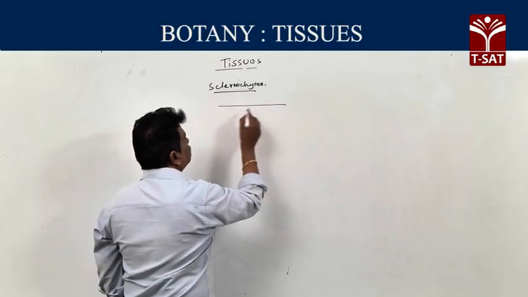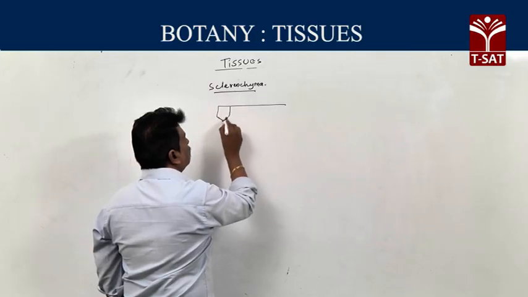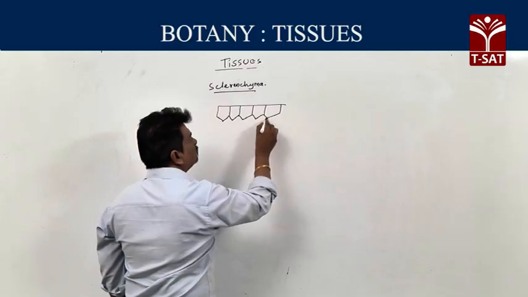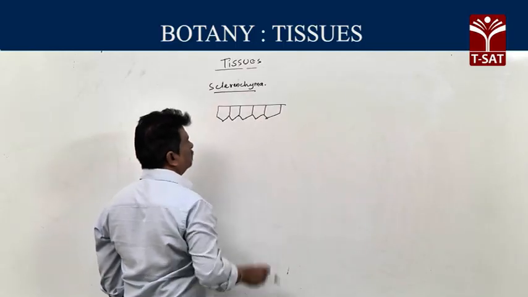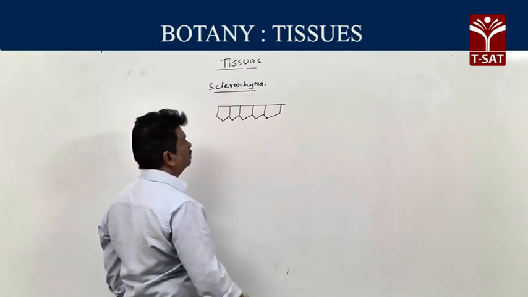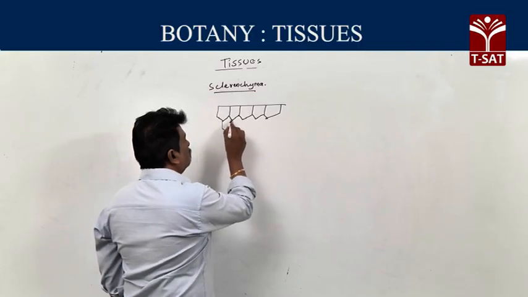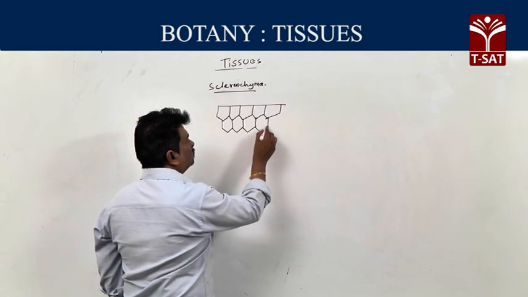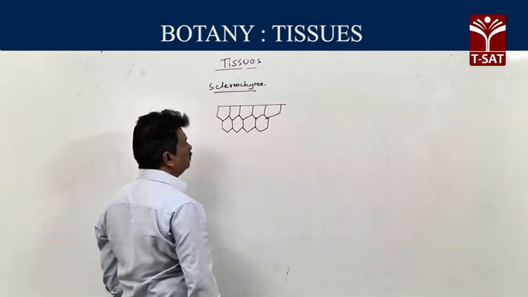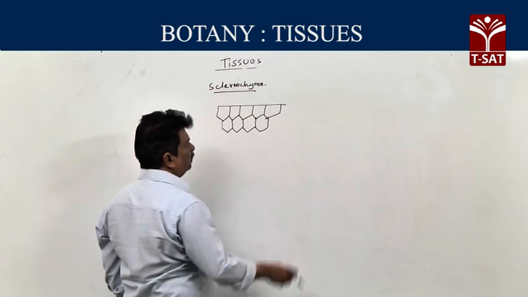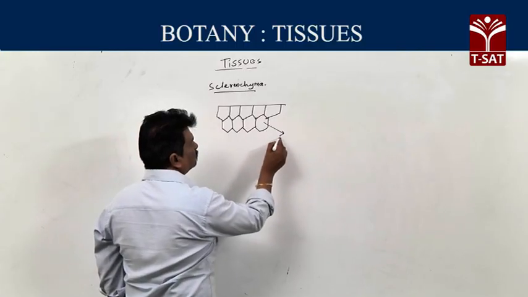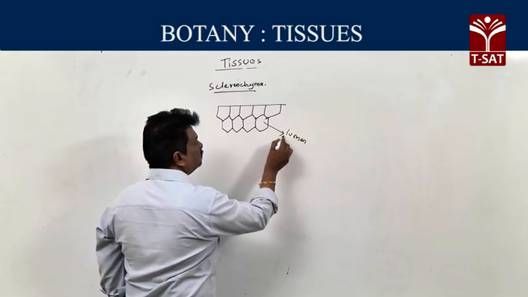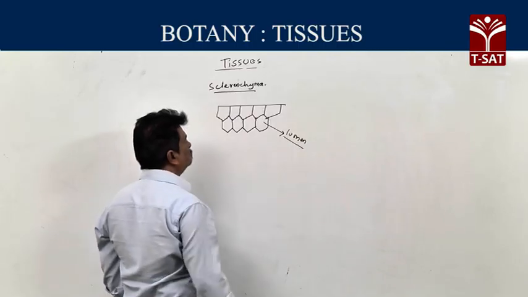Primary walls of sclerenchyma are made up of cellulose, hemicellulose, and even pectin. But after maturity, the cells become dead by losing their protoplast. So, these cells contain an empty space called a lumen.